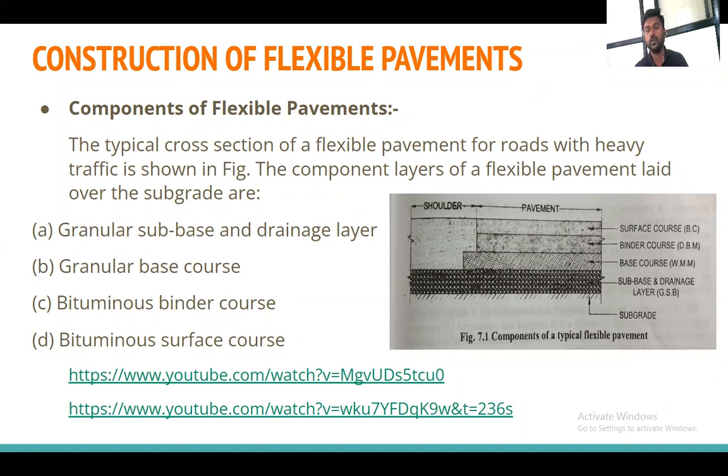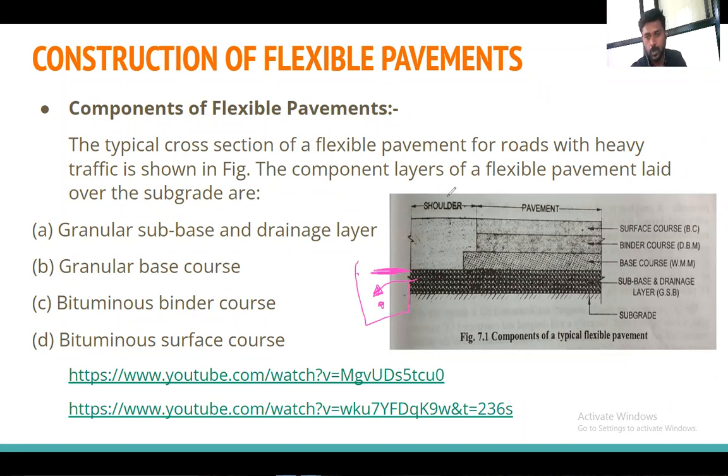In the figure, it is shown how the subgrades are laid. Then after the subgrade, the subbase layer and the drainage are provided. Please see here carefully. The drainage is provided below the shoulder. You can observe in the figure. See here, the drainage layer goes up to here. That is the subbase layer. Through this layer, water will drain out into the side drains that we have provided.